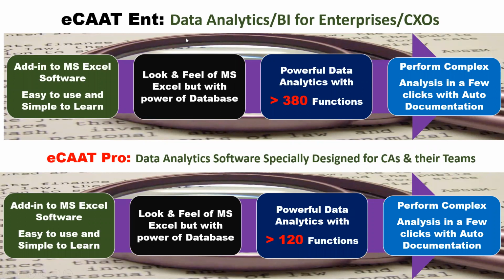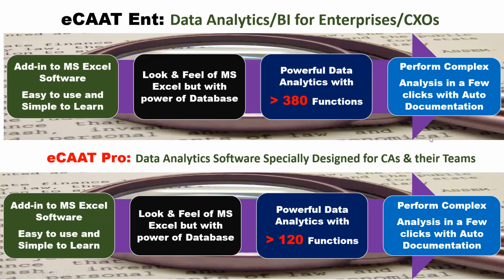One is ECAT Enterprise, which is a high-end data analytics BI for enterprise and CXOs. We also have ECAT Pro, which is a data analytics software specially designed for CAs and teams. Both of them have the same look and feel. The only difference is, in the case of ECAT Enterprise, there are more than 380 functions, whereas in the case of ECAT Pro, we have got 120 functions, which are primarily designed from the audit or the CA perspective.